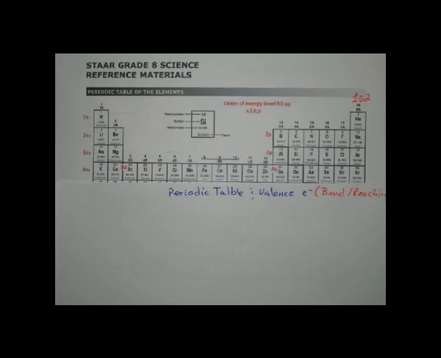Our modern periodic table, the periodic table we use today, is actually put in order by increasing atomic numbers. See the top number 1, 2, 3, 4, 5, 6, 7, 8, 9, 10. Remember I told you that top number, that atomic number, tells you the number of protons and electrons. And I said that protons are what characterize the element. There's only one element in the universe that has only one proton, and that's hydrogen. There's only one element in the universe that only has 2 protons, and that's helium. So protons characterize the element, therefore the atomic number is how the periodic table is arranged.